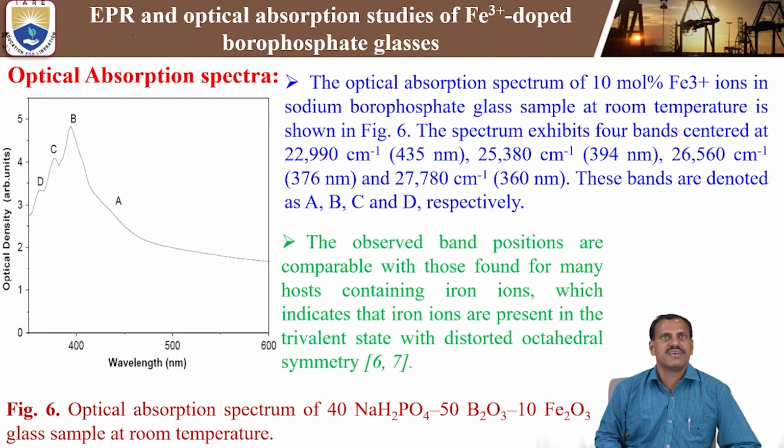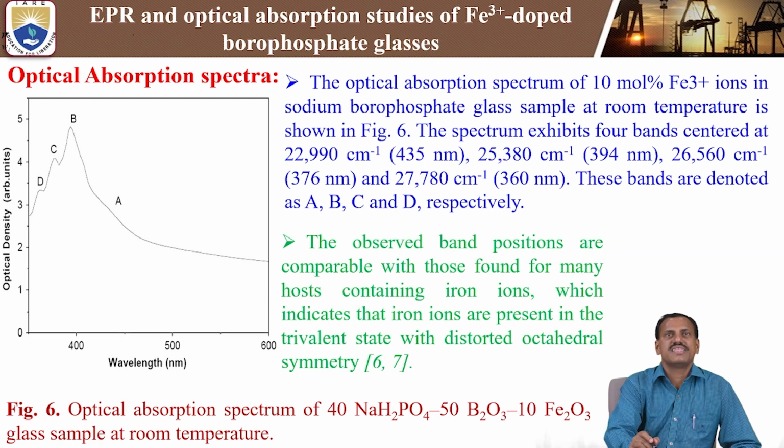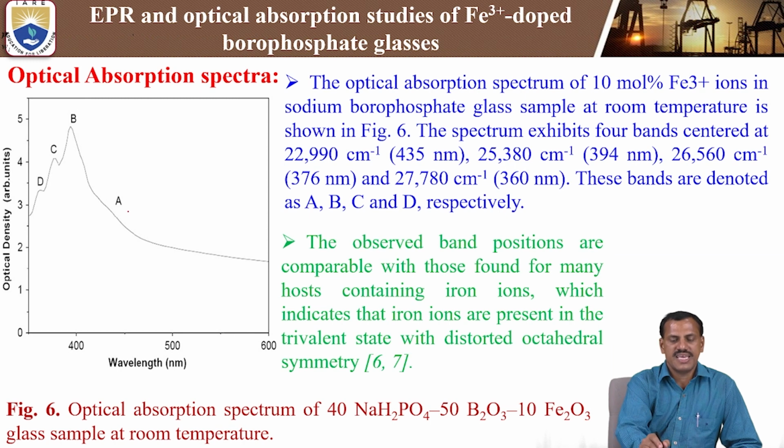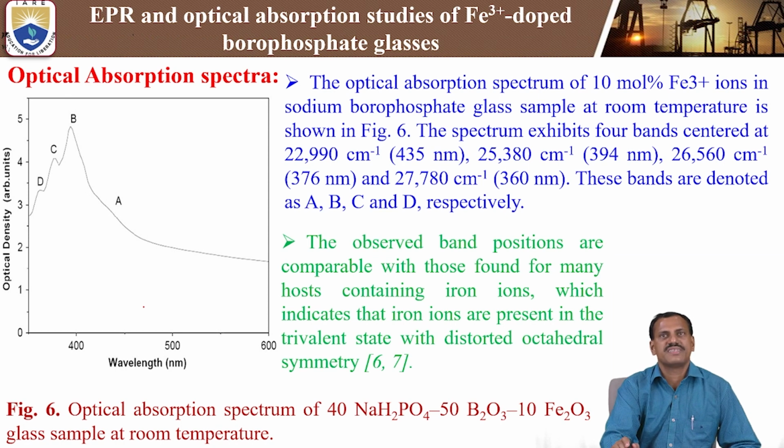Next, coming to the last study, the optical absorption spectra of the iron 3 plus doped sodium borophosphate glasses. In this optical absorption, we study wavelength versus optical density or optical absorption. Here you see the x-axis is wavelength and the y-axis is optical density in arbitrary units. As the wavelength varies, see A, B, and at higher wavelength, C, D. These are the absorption peaks from the ground state to different excited states.